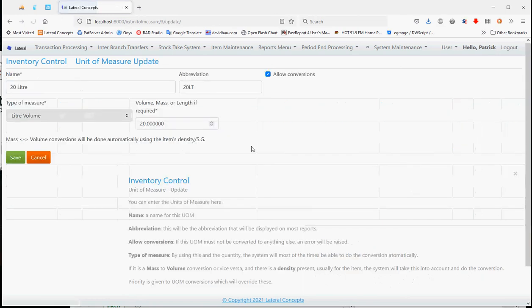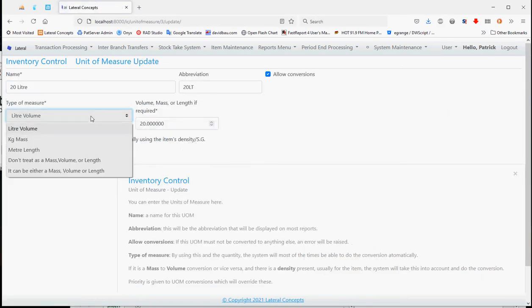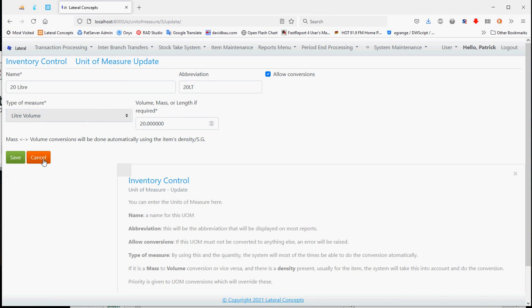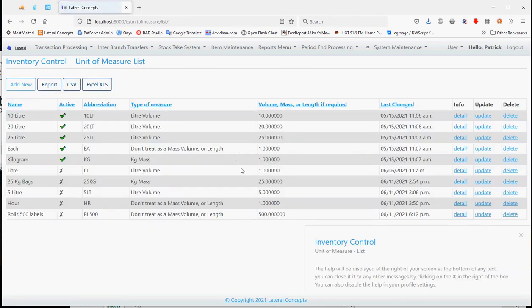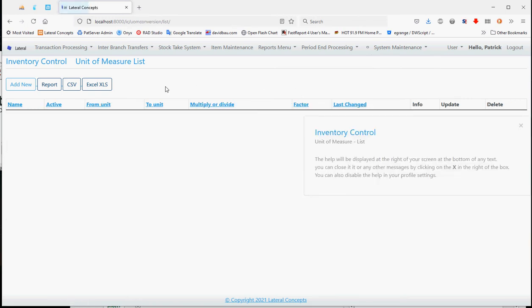It's physically defined as a liter volume. You can decide what it is, whether to allow conversions or not. The system will automatically do the conversions from liters to mass based on whatever the densities of the finished goods are. If it's not calculating properly, you can physically do an overriding unit of measure conversion.